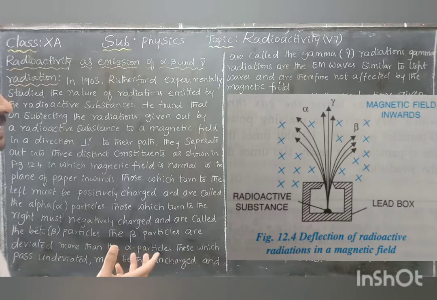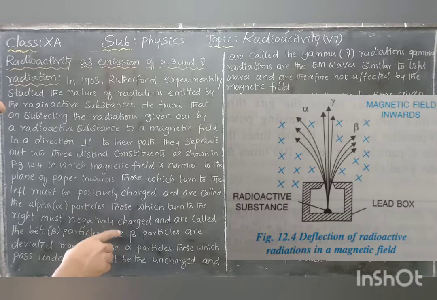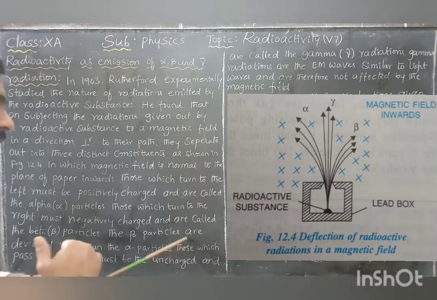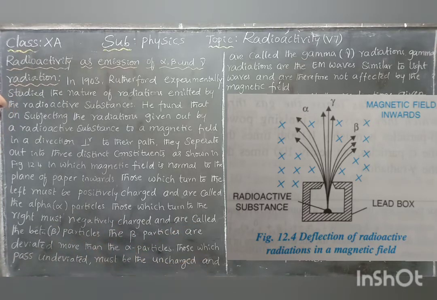Beta particles are only electrons, while alpha particles are doubly ionized helium atoms, so the mass is more than that of the beta particles, and the beta particles are more deviated.